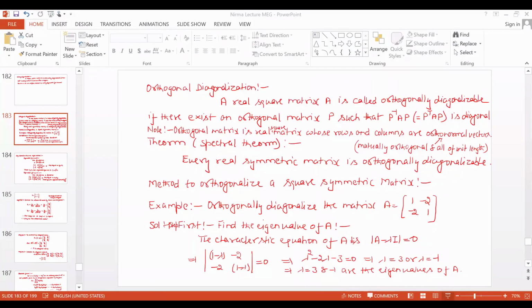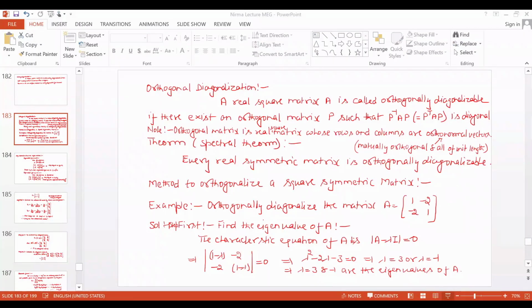So column vectors are mutually orthogonal and all are of unit length. Or row-wise, row vectors are also mutually orthogonal and they all are of unit length. Then that matrix is an orthogonal matrix.